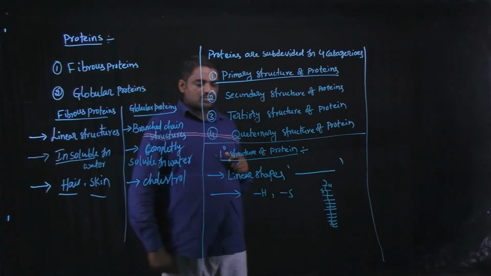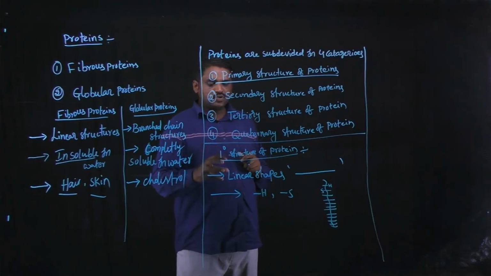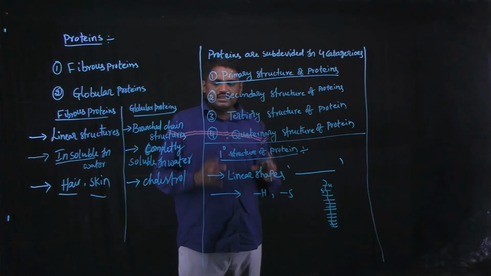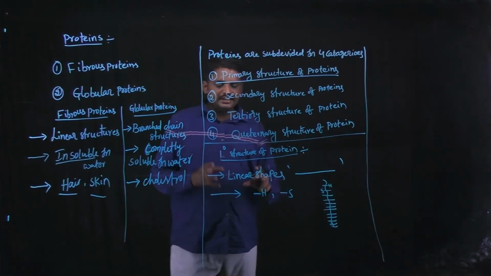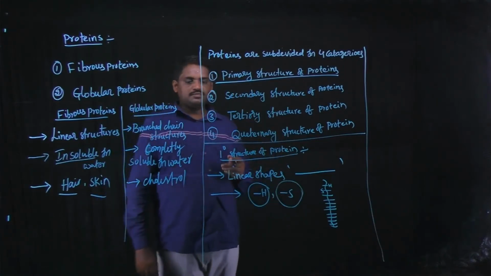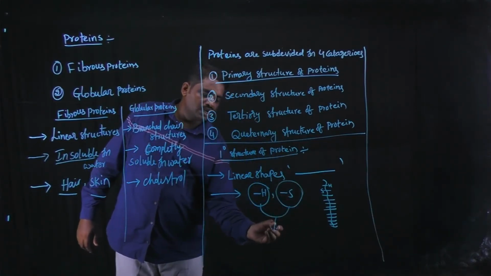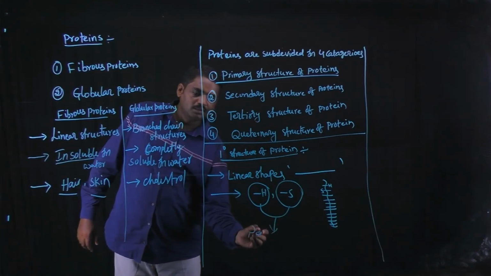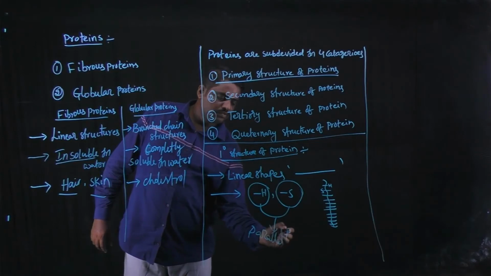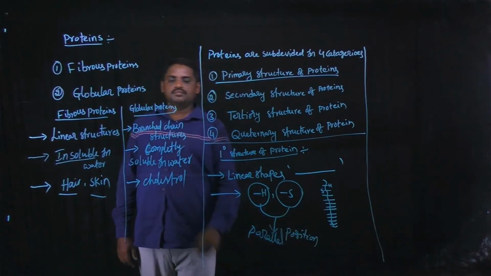Okay, so the primary structure of protein has a linear shape. This type of protein contains both hydrogen bonds and sulfur bonds, and both are linked in parallel positions.